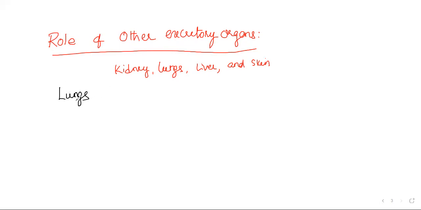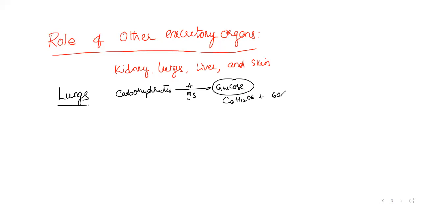We discussed carbohydrate metabolism. When we take carbohydrates into the body, we digest them with amylase, maltase, sucrase, lactase, enzymes we discussed in the digestion chapter, into glucose, fructose and galactose. After digestion, we break this glucose with the help of oxygen.